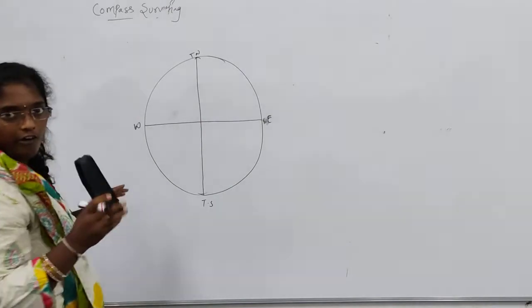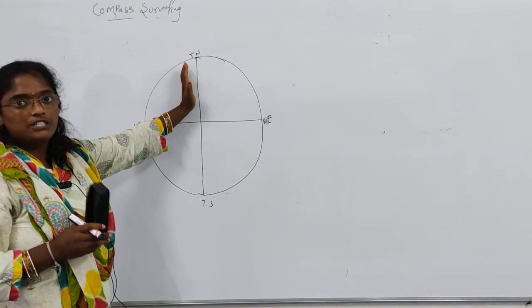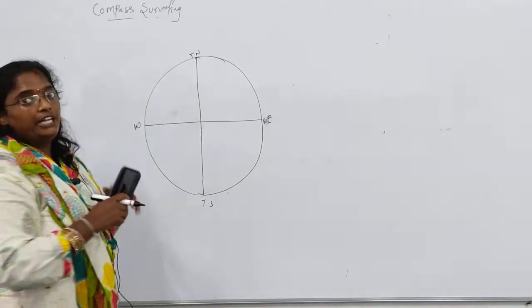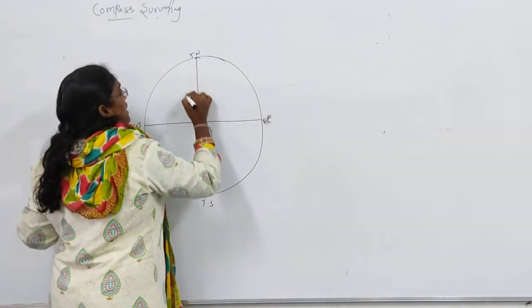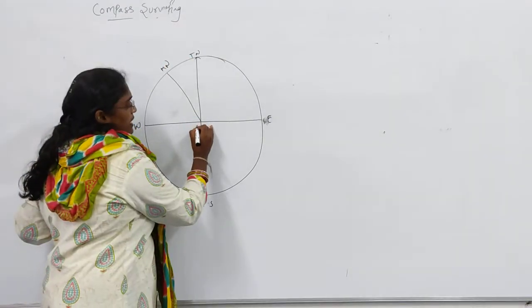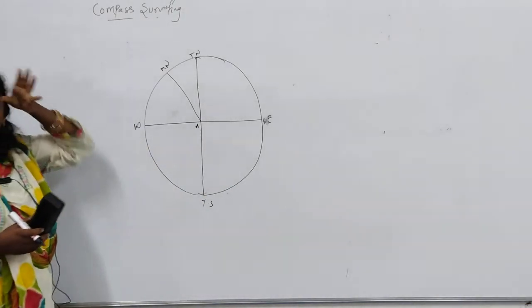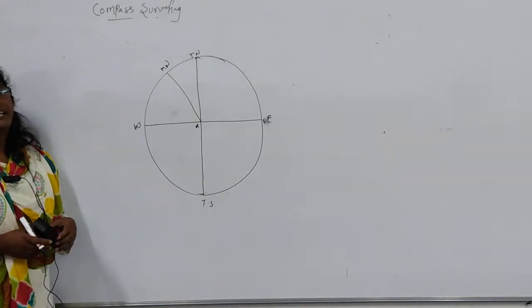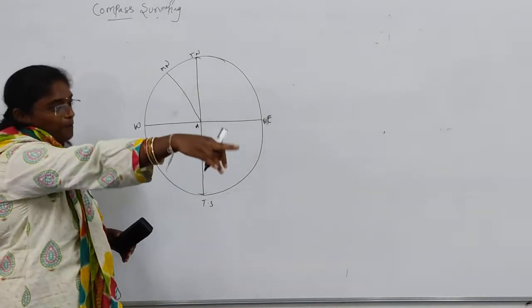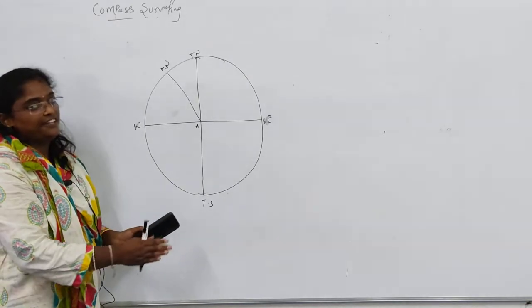I have already told you about the direction immediately after true north, and I have shown you the black magnetic needle: wherever it points, that becomes magnetic north. For example, I am standing here holding the prismatic compass, and there is my point. From here I am sighting towards this point.